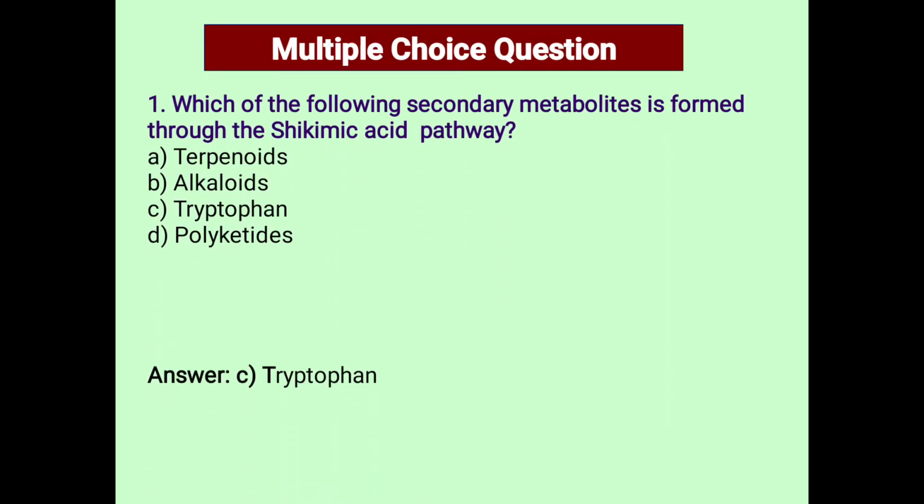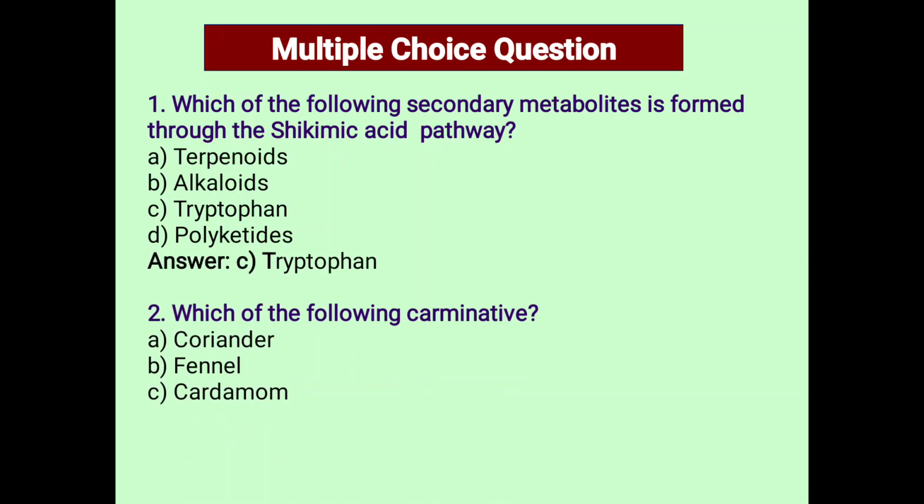Next, turn to the multiple choice questions. First question: which of the following secondary metabolites is formed through the shikimic acid pathway? A. Terpenoids, B. Alkaloids, C. Tryptophan, and D. Polyketides. That is tryptophan. C is the correct answer.